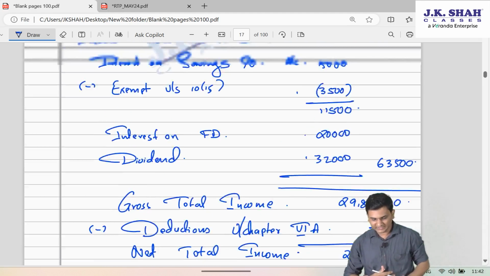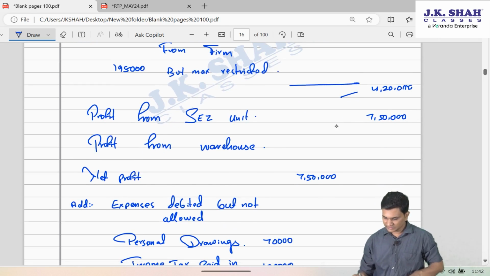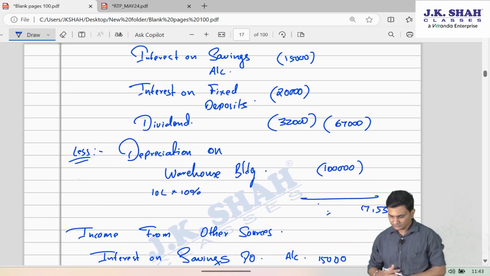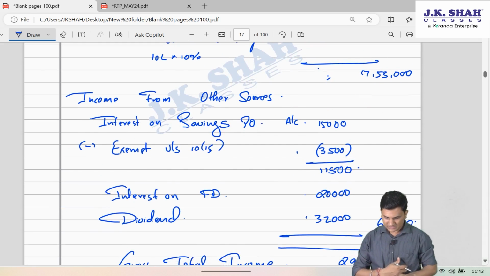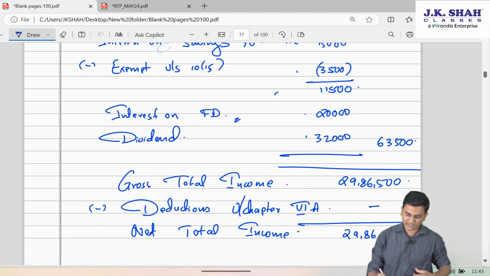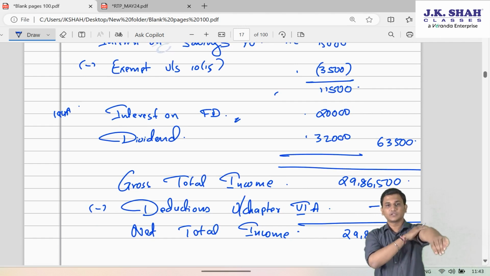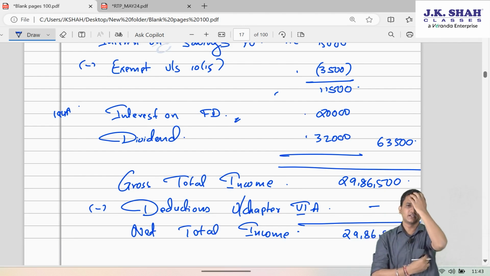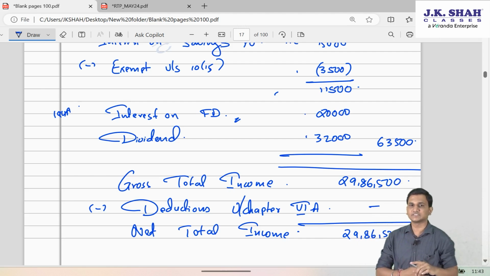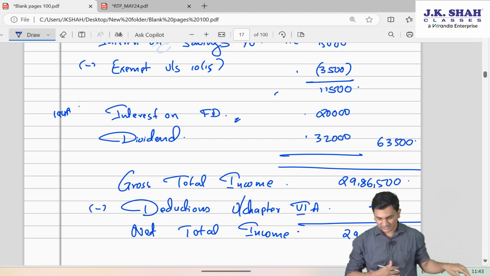And ideally, friends, on this there won't be any TDS, this there won't be any TDS, even this there won't be any TDS, because he is doing a warehousing business. Interest on saving account, there is no TDS. Interest on FD, there is section 194A, but if you recollect, there was a threshold of 40,000 for non-senior citizens. If the interest paid by a bank is less than or equal to 40,000 to a non-senior citizen, 50,000 for a resident senior citizen, TDS is not deducted. So this amount would have been without TDS.